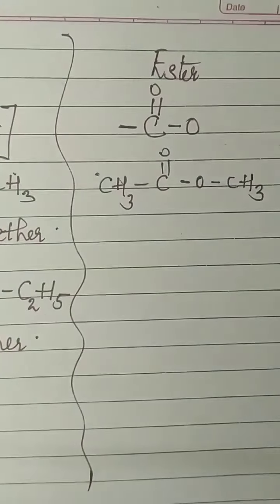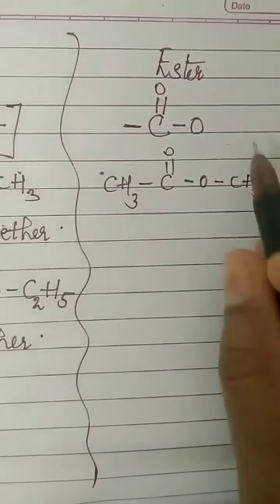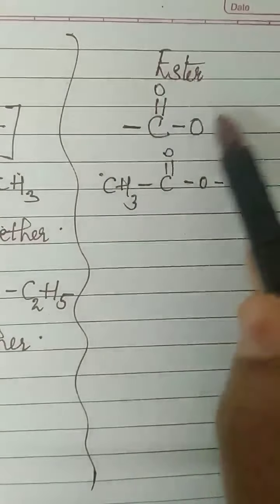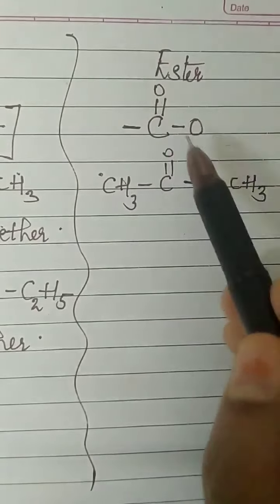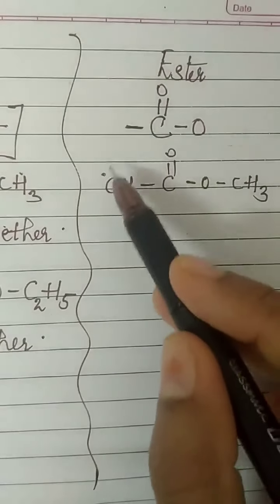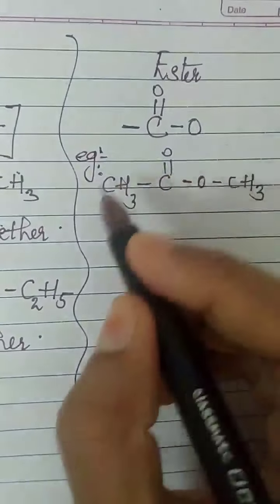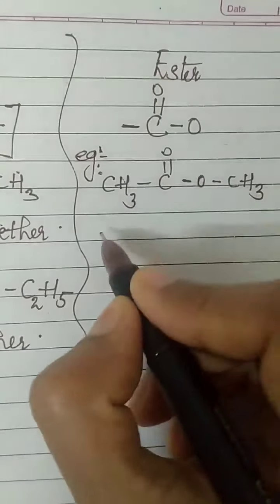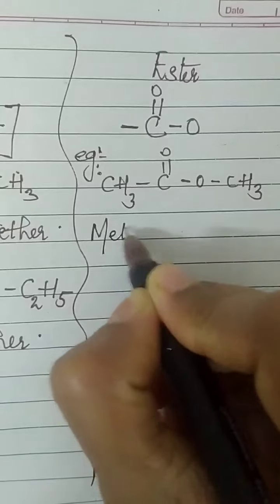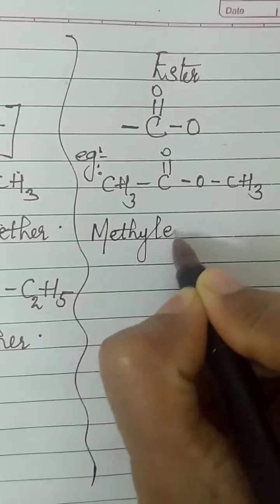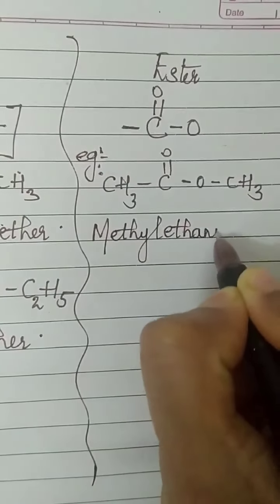Fine. You don't have to think in detail about ester. Only remember the functional group here: C double bond O and single bond O. One example I gave you is this. Remember the name of at least one example. That's why I'm giving you this example. Remember the name as methyl ethanoate.